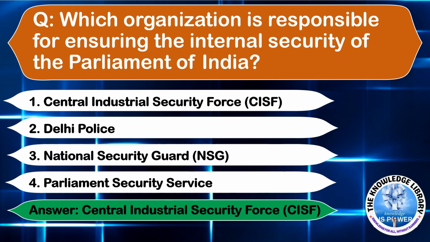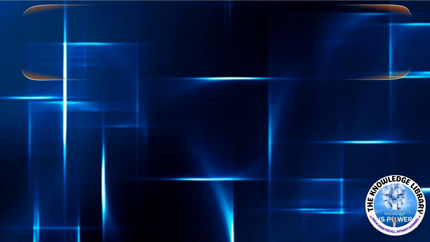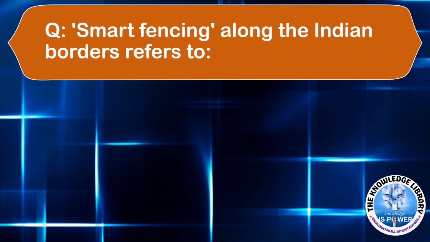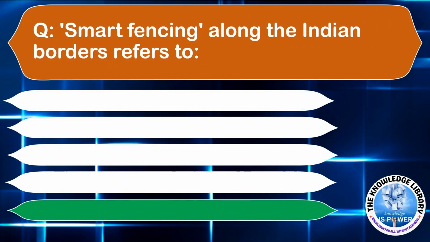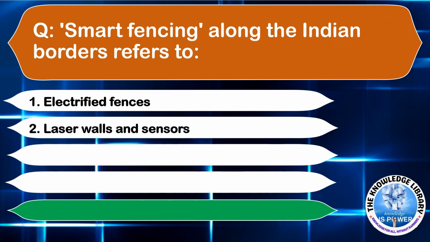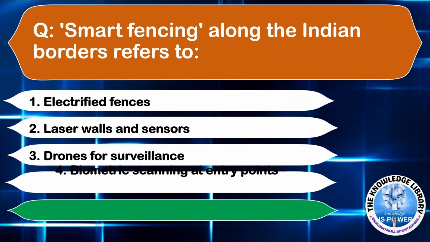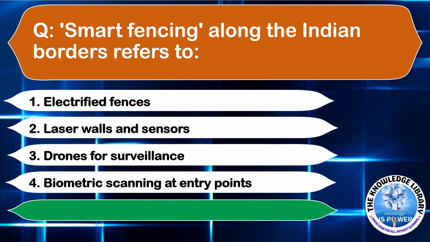The next question is, smart fencing along the Indian border refers to? Option A, electrified fences. Option B, laser walls and sensors. Option C, drones for surveillance. Option D, biometric scanning at entry points. Answer is laser walls and sensors.